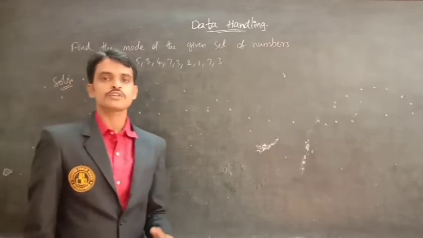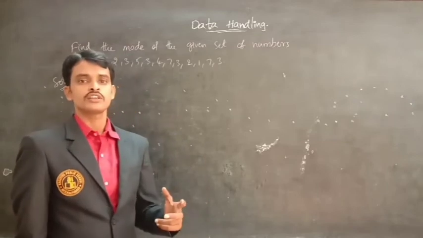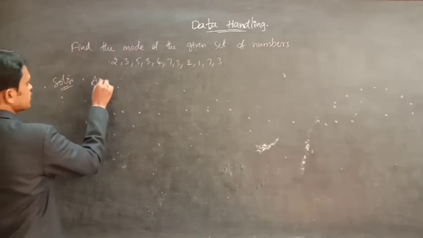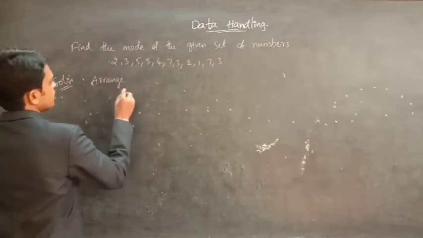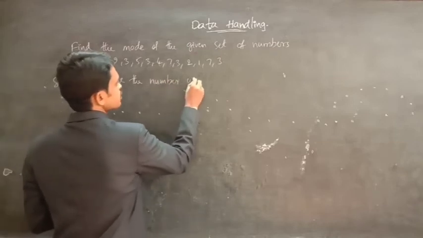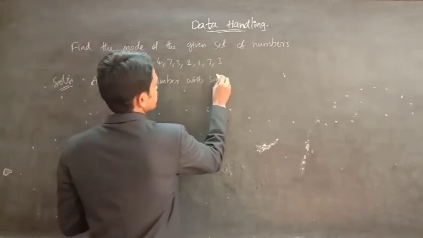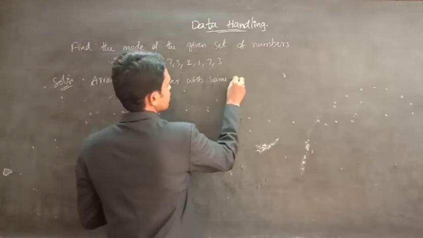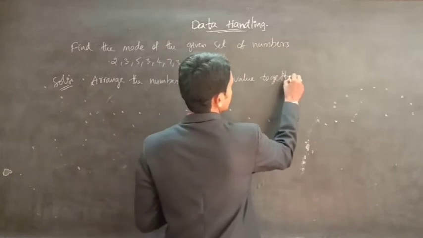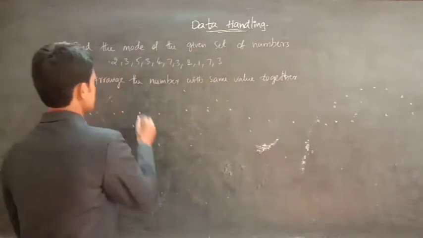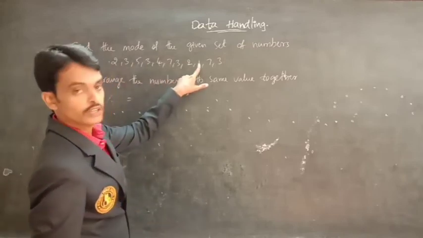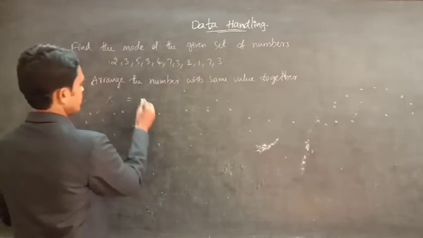Here, first we should arrange these numbers with the same value together. First, from the least, we write 1.